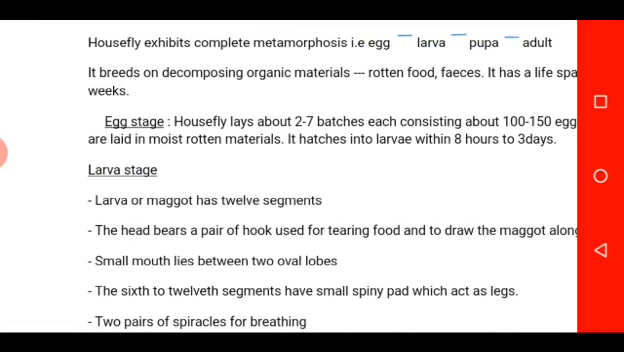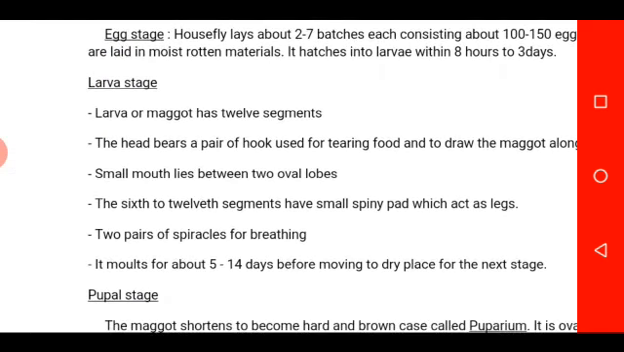This egg stage develops into the larva stage, which is the second stage, after 8 hours to 3 days. The larva stage is otherwise known as maggot. I hope you are familiar with maggots in your food. When the food is rotting, you find maggots in it. This maggot has about 12 segments. That is, the larva stage is segmented, so we have about 12 segments in the larva stage of a housefly.